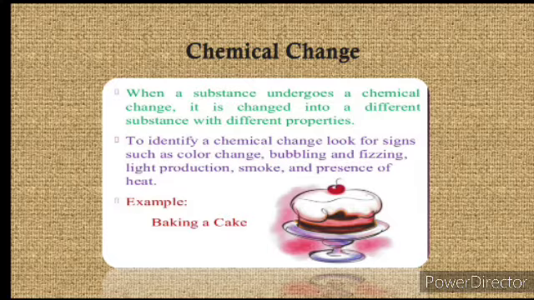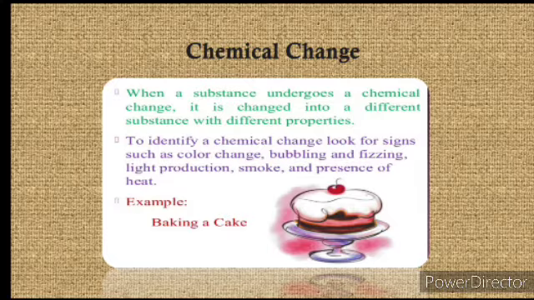While in physical change, there is no new substance formed. While in chemical change, always a new substance is formed. To identify a chemical change, look for the signs. So how can we come to know that there is a chemical reaction or a chemical change?